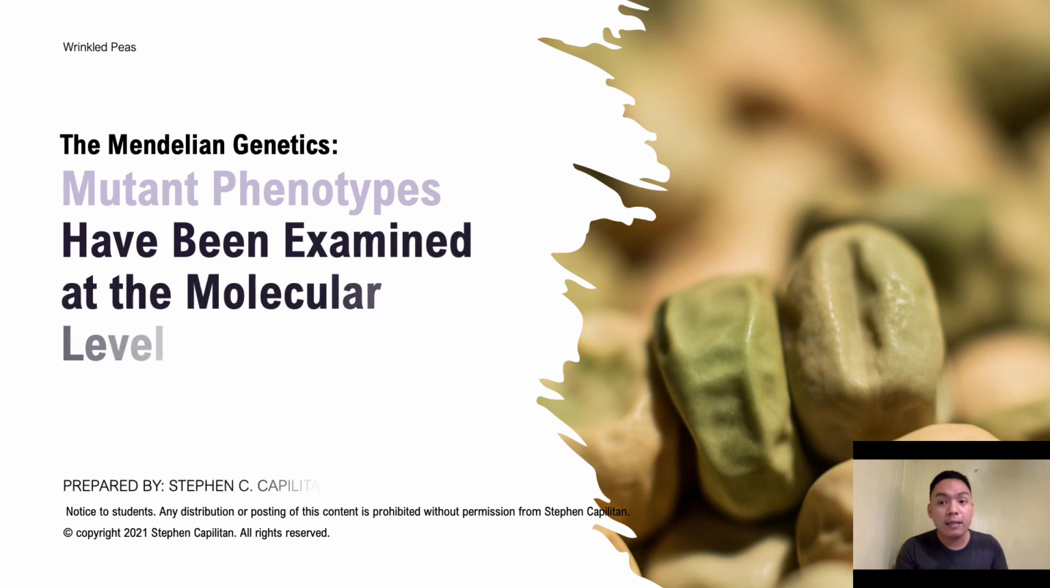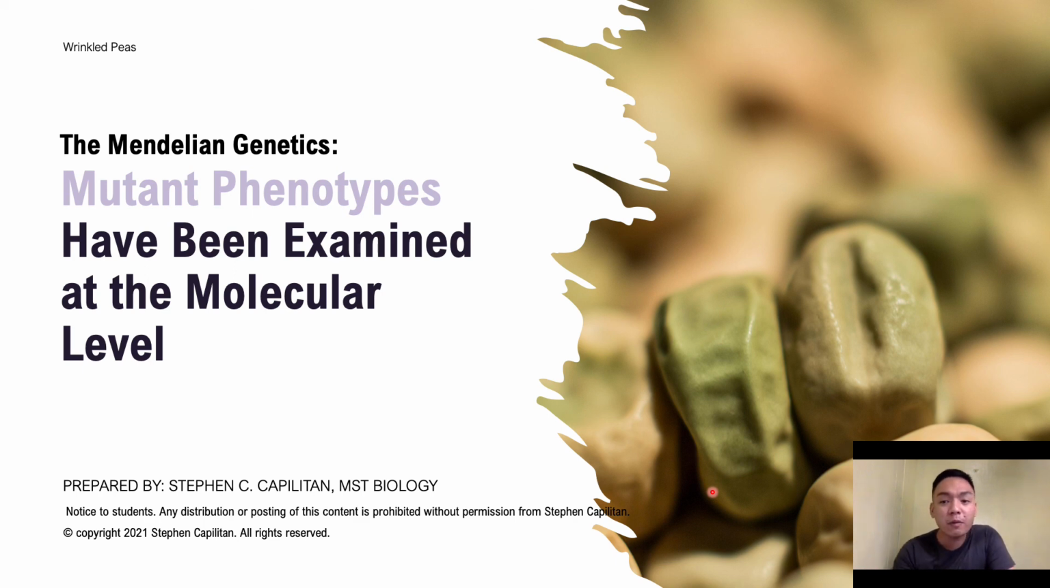And lastly, we have here important topics as we end this lesson on Mendelian genetics. We have mutant phenotypes, which have been examined at the molecular level. So only recently, over 100 years after Mendel used his garden pea plants for his experimentation, very groundbreaking, we have come to find out how this wrinkled gene is able to make the peas wrinkled.